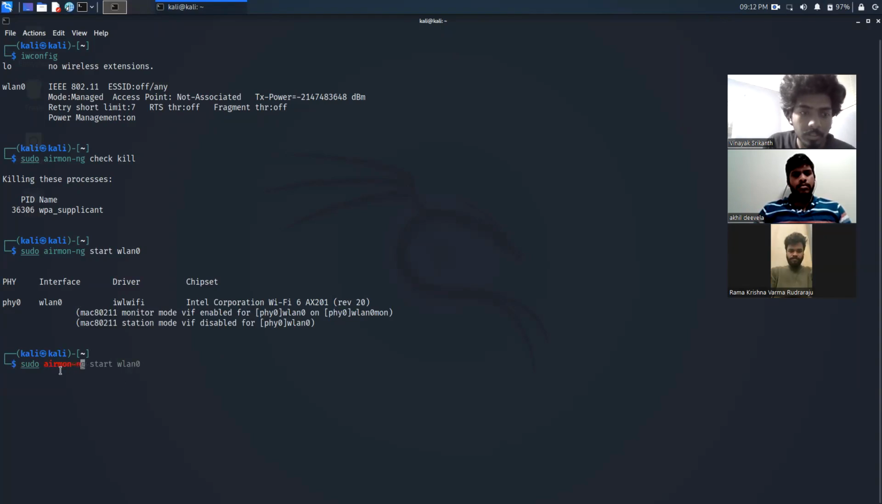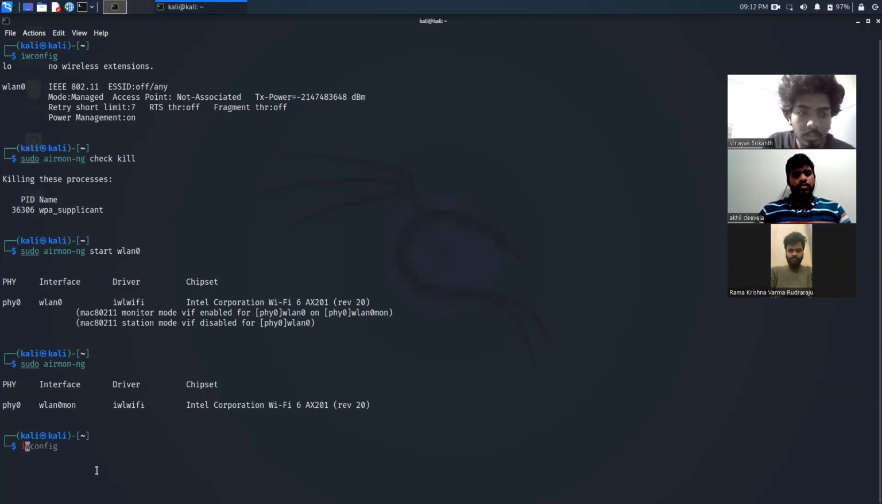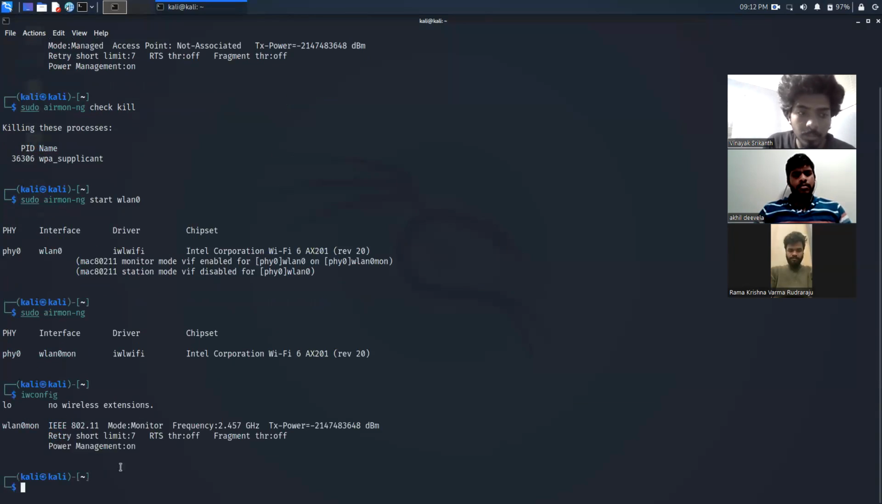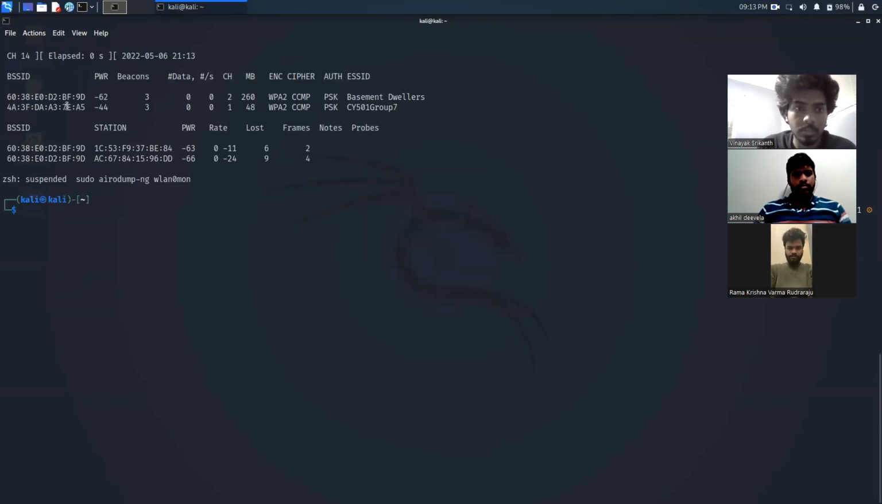We can confirm it by the command airmon-ng. We can see that the interface is changed, and we can confirm it by iwconfig. Again, it's in monitor mode. Now we are going to dump the packets around our system range so that we'll know what all access points are available in the range of our system. We'll use airodump-ng with the interface name. We can see that our target CY501 group 7 is in range, and we got the BSSID and channel of it.